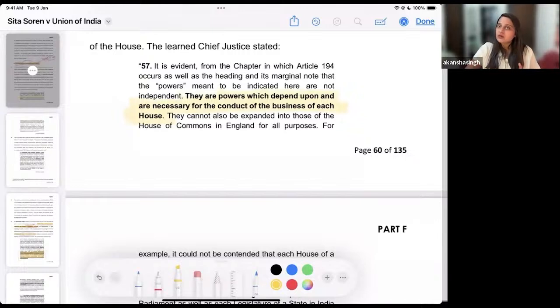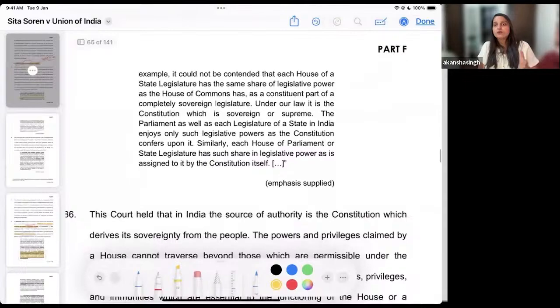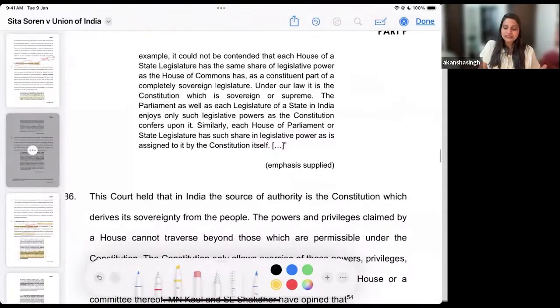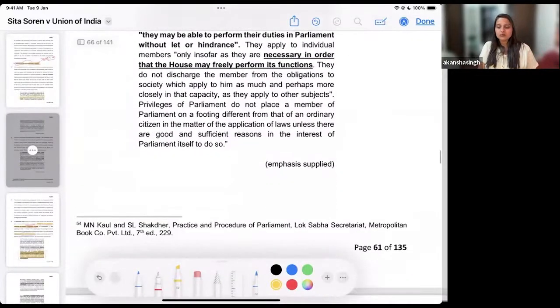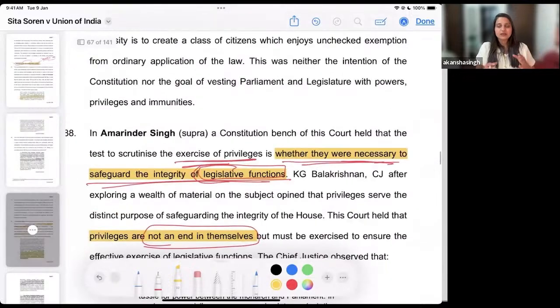So when you are asking a question, exercising a vote, versus when you are taking a bribe to exercise a vote in a particular manner, where do you think it is related to the business of the house is to be seen in the given set.